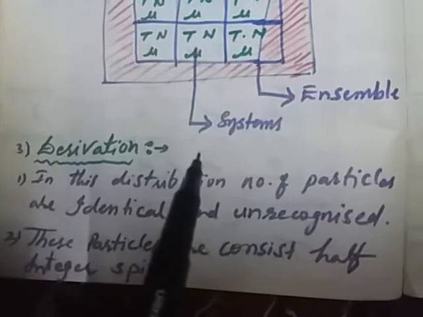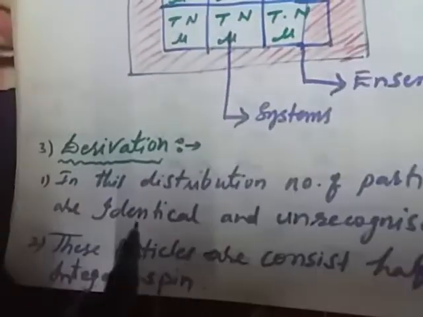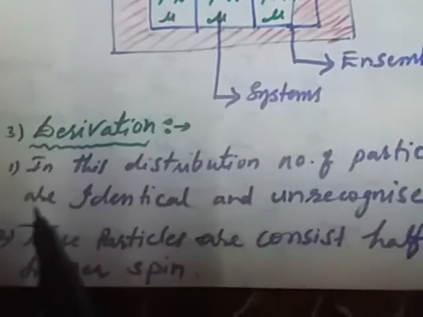Then third is represented by the derivation. How do we derive the Fermi-Dirac distribution law? In this derivation, let us consider the following important properties. The first property is that in this distribution the particles are identical and unrecognized, so we are unable to identify them.